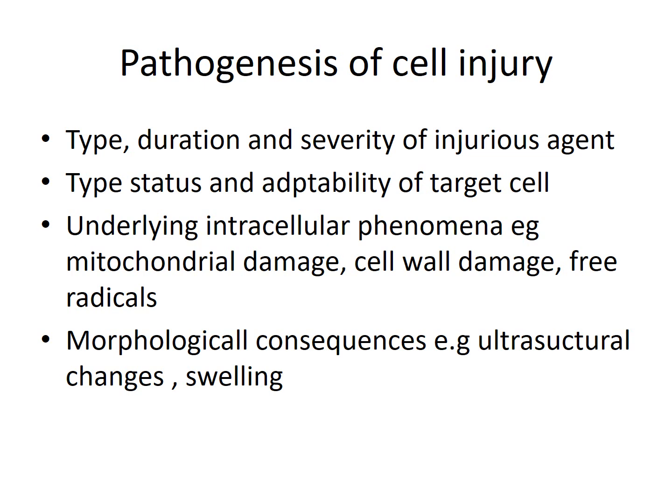Sometimes it also depends on underlying intracellular phenomena. For example, mitochondrial damage, cell wall damage or free radicals also have a role in development of cell injury. Morphological consequences, that is ultrastructural changes, swelling, whatever changes are happening in the cell, also play a very important role in the pathogenesis of cell injury.